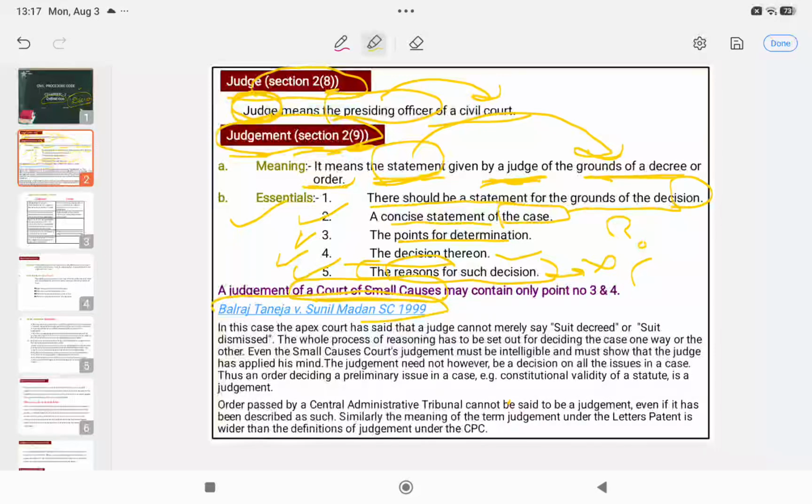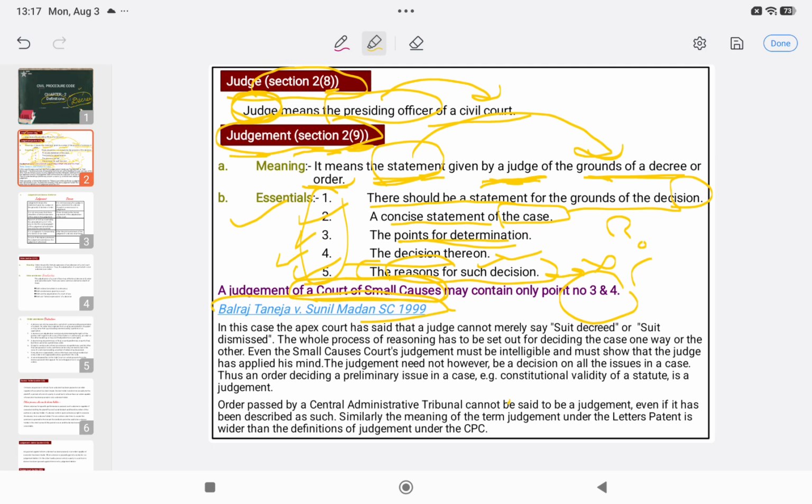Even the court of small causes, while giving the judgment, what should it contain? It doesn't have the 5 elements which should be there in the judgment of a civil court, but it contains the points for determination and the decisions thereon. That should be there in the judgment of a court of small causes.